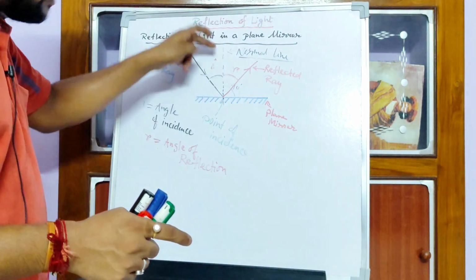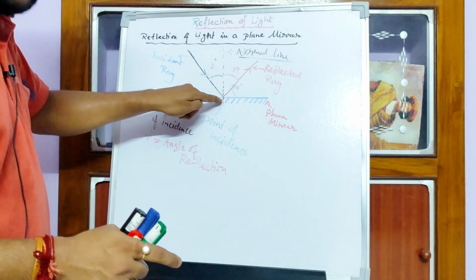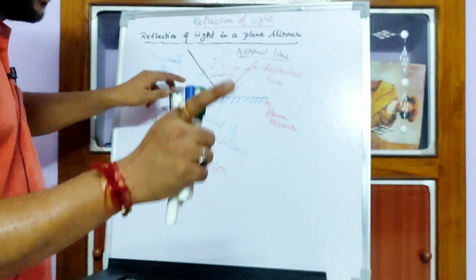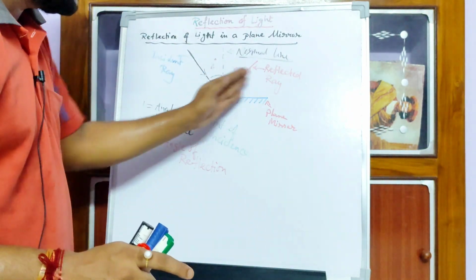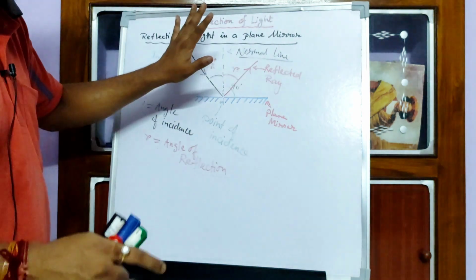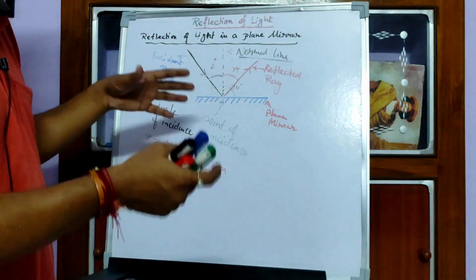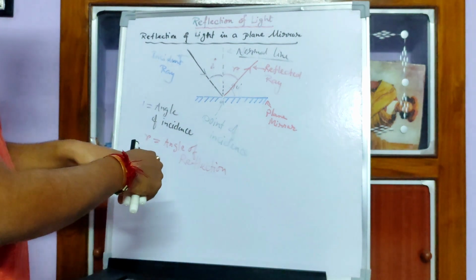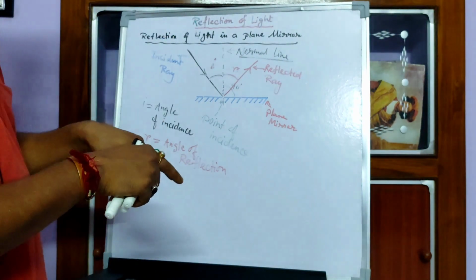So the normal has to be drawn at the point of incidence. The first law is: the incident ray, reflected ray and normal at the point of incidence all lie in the same plane. What does same plane mean? It means you can draw them in a 2D plane, right? A 2D plane means it's a surface.